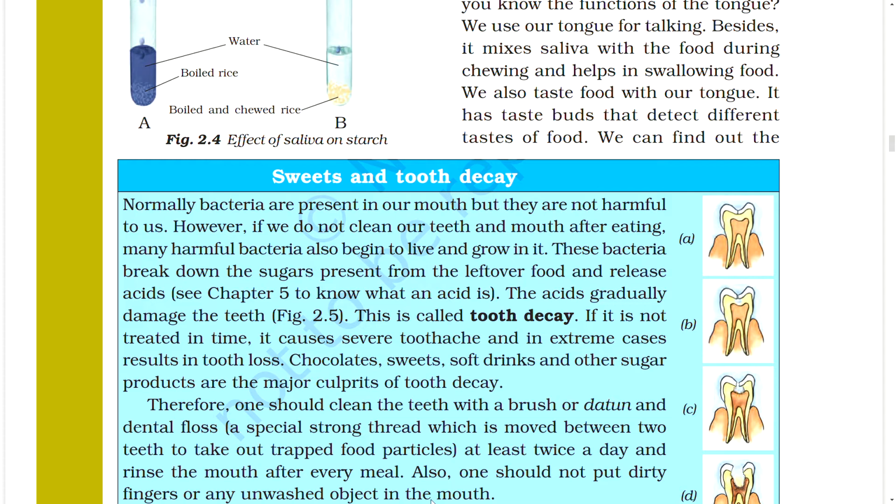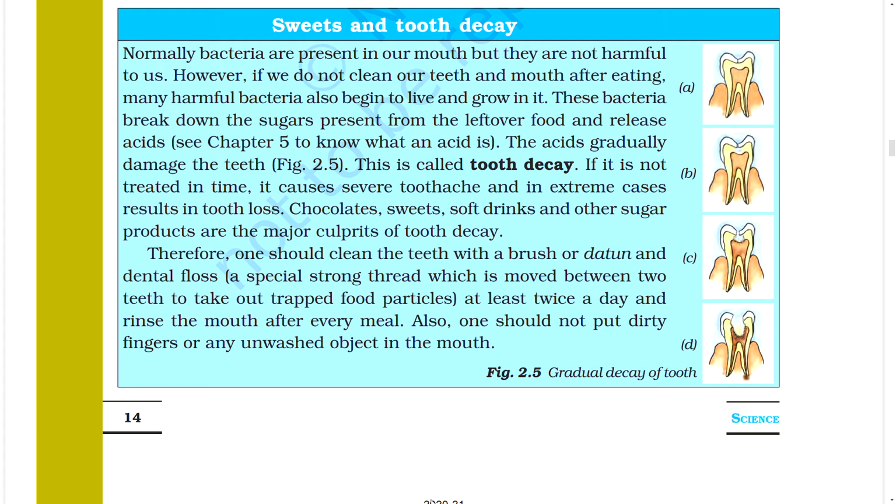See chapter 5 to know what an acid is. The acids gradually damage the teeth. Figure. This is called tooth decay. If it is not treated in time, it causes severe toothache and in extreme cases results in tooth loss. Chocolate, sweets, soft drinks, and other sugar products are the major culprits of tooth decay.